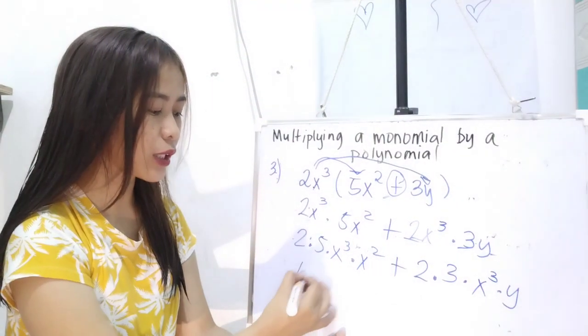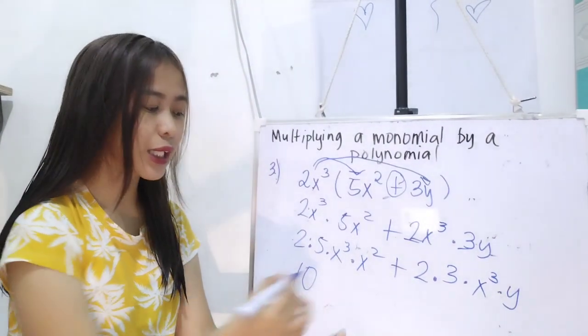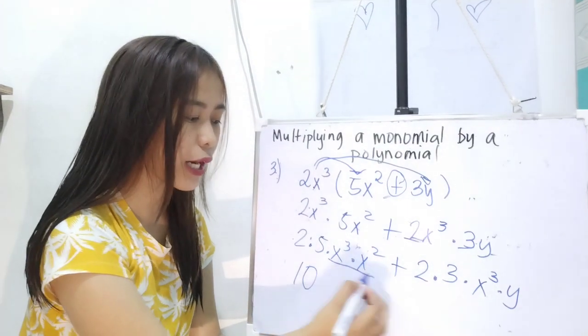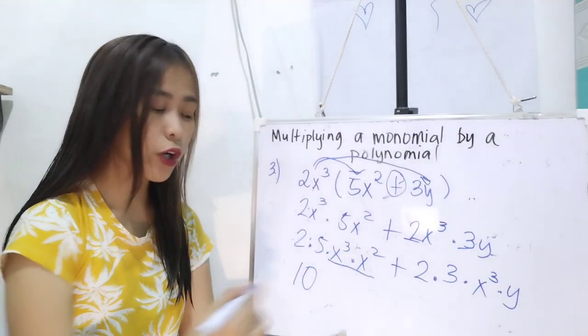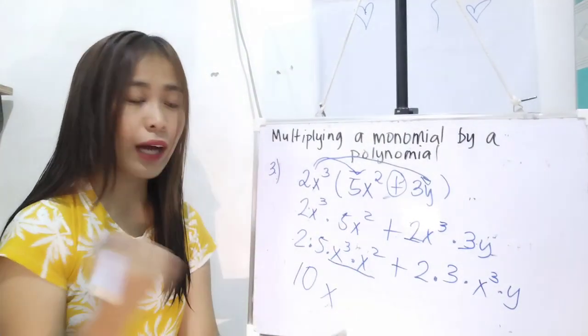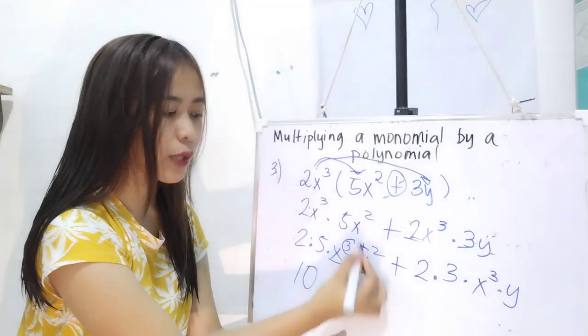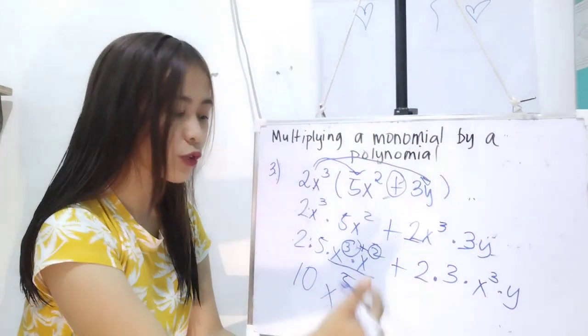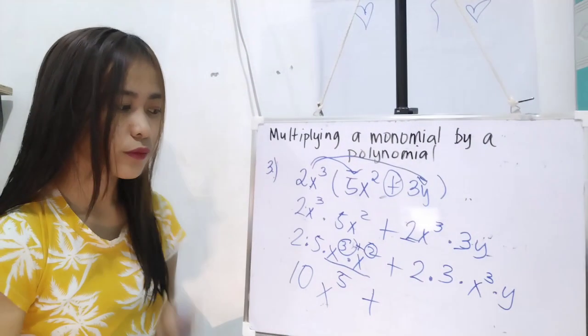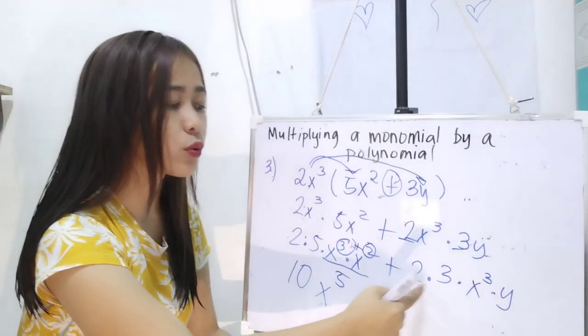2 times 5, that is 10. And then, as you can see, si x cubed tsaka si x squared ay same ang base kasi parehas silang x. Okay? Therefore, kopyahin mo si x. And then, add the exponent. 3 plus 2. That is 5. Okay? And then, kunin mo yung plus. Ayan. Do the operation. 2 times 3.